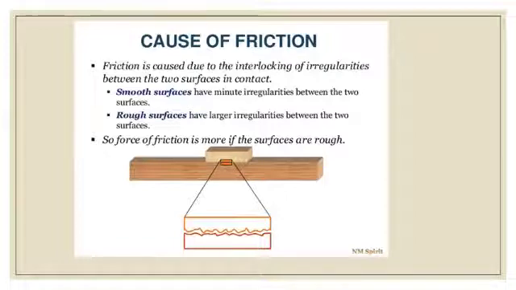So friction depends on the roughness of two surfaces in contact, and roughness is because of irregularities on the surface of two objects in contact. When these irregularities interlock with each other, it opposes the movement of the objects which are in contact with each other.